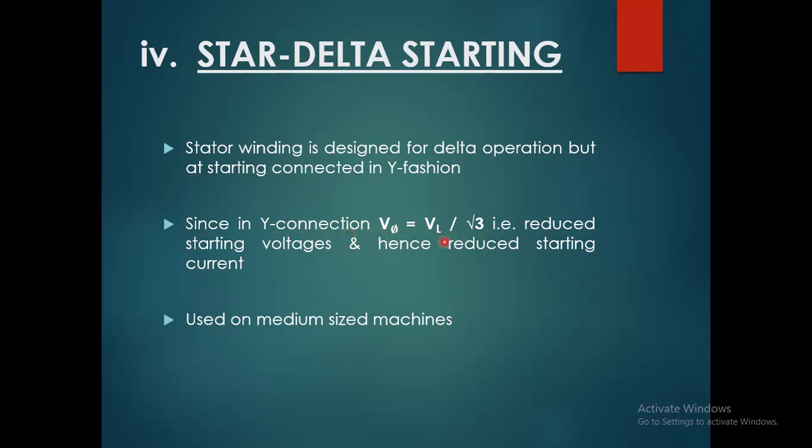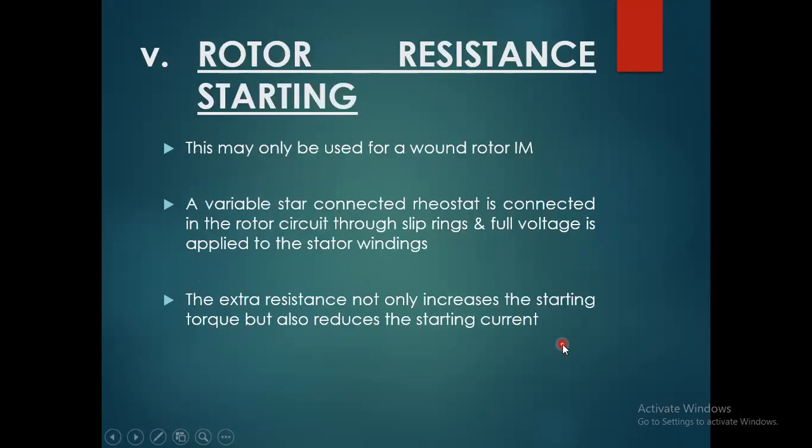But in a delta connected system, when the motor is going to convert from star to delta, the voltage would be higher as compared to star. That's the reason we convert the connection of the motor from star to delta: to reduce starting voltages and hence reduce starting current. This starting method is used on medium sized machines.